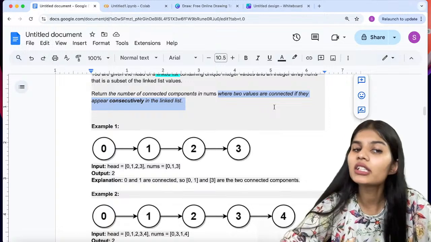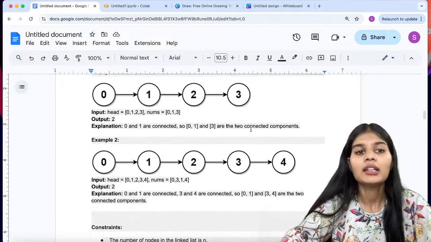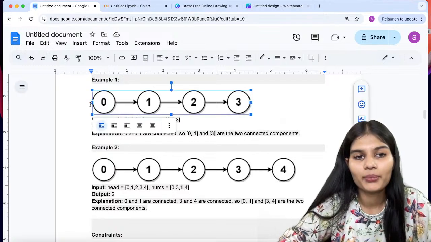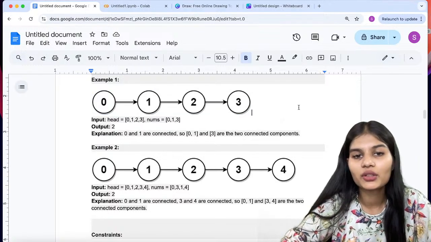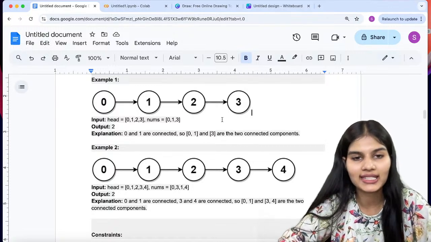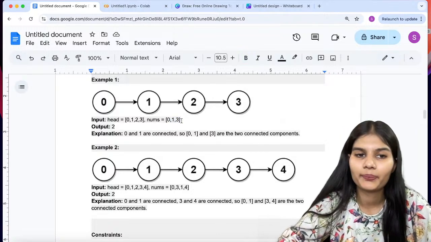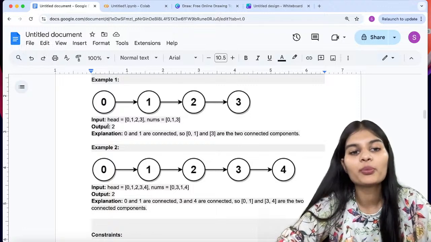Starting with the first example, we are given this diagram 0, 1, 2, 3, meaning these are connected with each other. Head is my 0, 1, 2, 3, as I mentioned, the starting, and nums, let's say, are given as 0, 1 and 3. The final output will be 2.